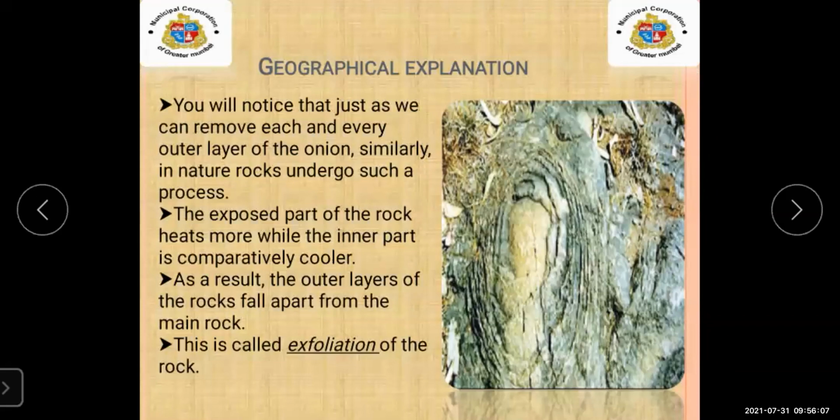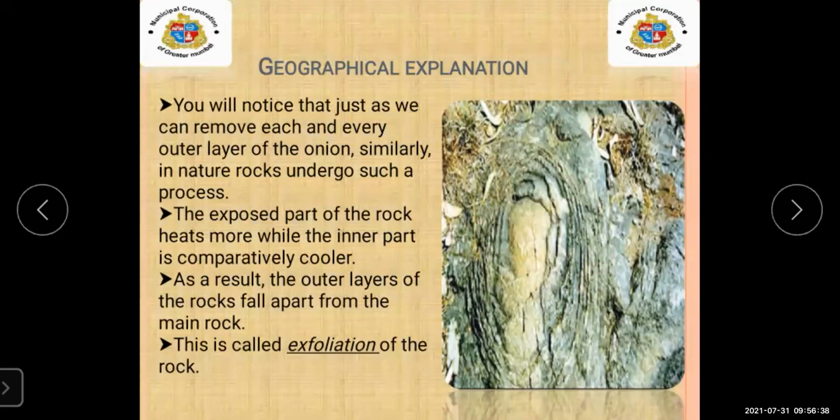The outer layer, the last layer of this rock, gets heated due to the temperature. But the inner part of the layer is comparatively cooler.